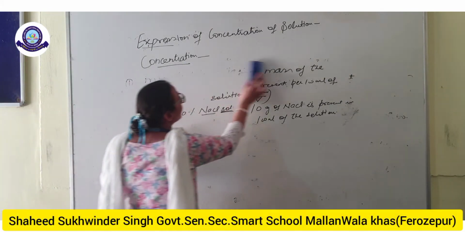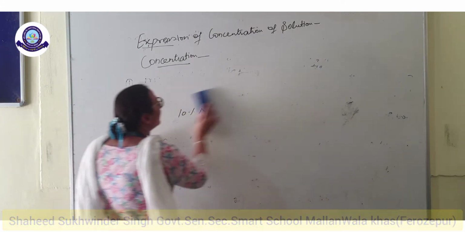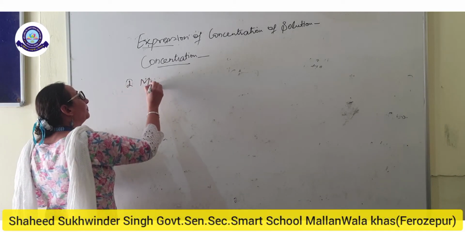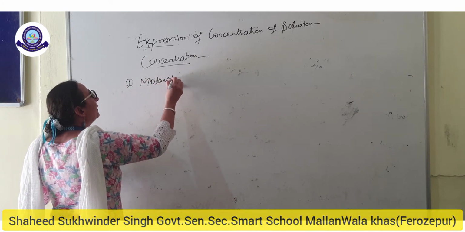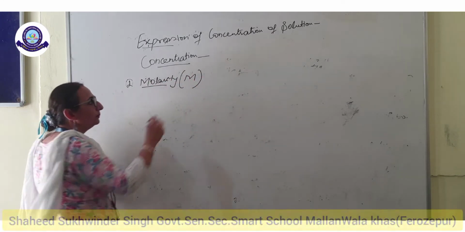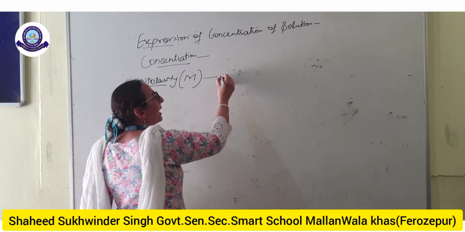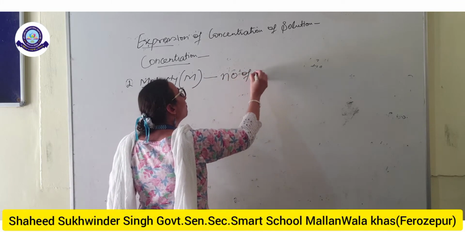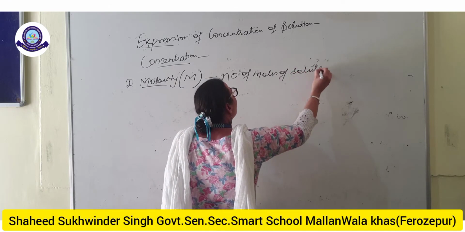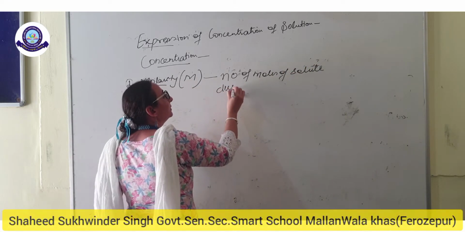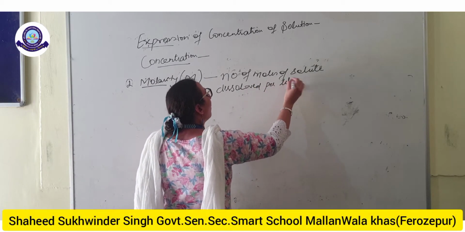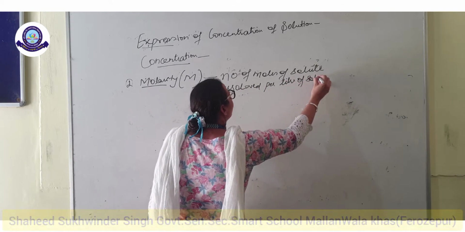And the second concentration term we will discuss is the molarity. Molarity, designated by the symbol capital M. This is defined as the number of moles of solute dissolved per liter of the solution.